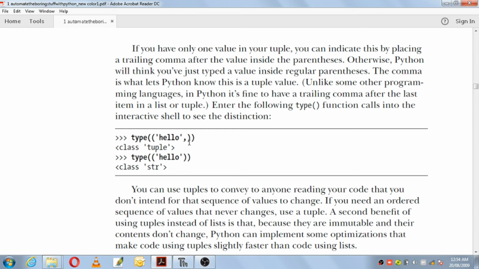Otherwise it will be considered as a string. Okay, so you can see here, finding the type of this particular value, it will show that it is of class tuple. But without a comma, if you just put "hello", it will show the class as string. If you have a single value, put a comma at the end, it will be considered as a tuple. Without a comma, it will be considered as a string.